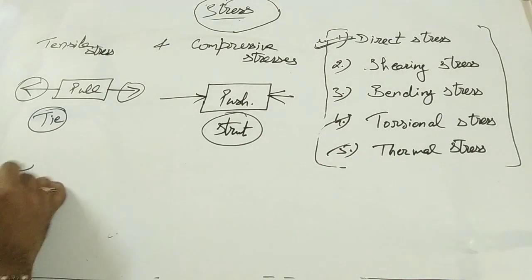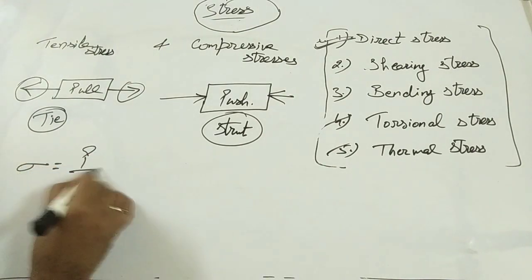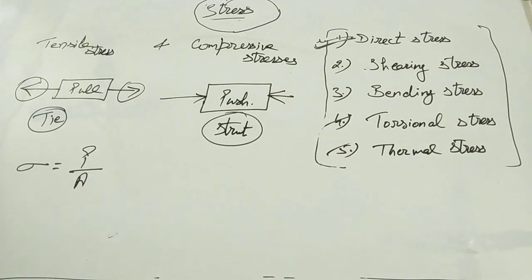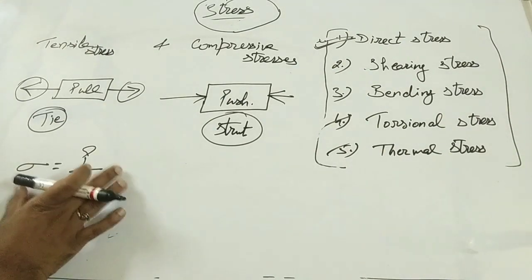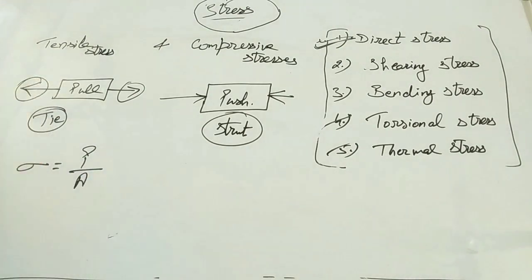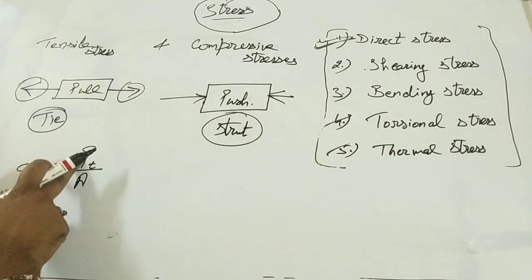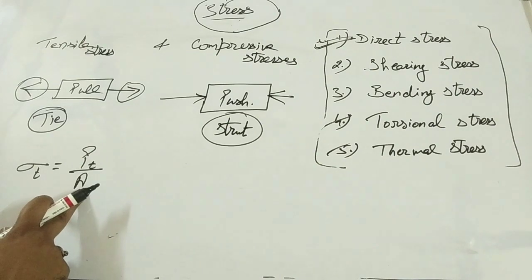Clear, guys? So mathematically, how to explain? We know that stress is equal to resistance force divided by cross-sectional area. So this is the general mathematical term for stress. Here we are talking about tensile stress. So tensile stress will be sigma T is equal to Pt divided by cross-sectional area. Means tensile stress is equal to tensile resistance force divided by cross-sectional area.